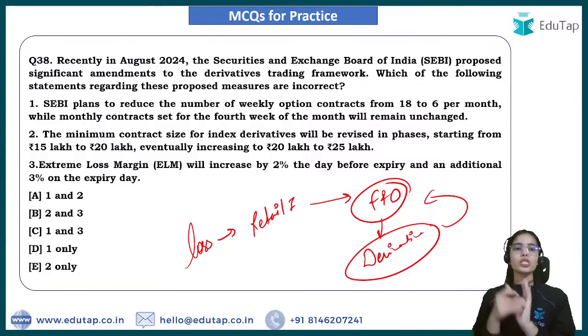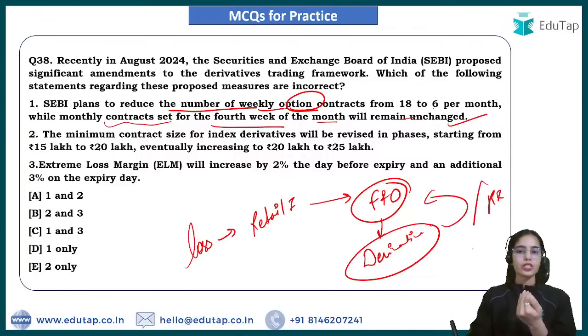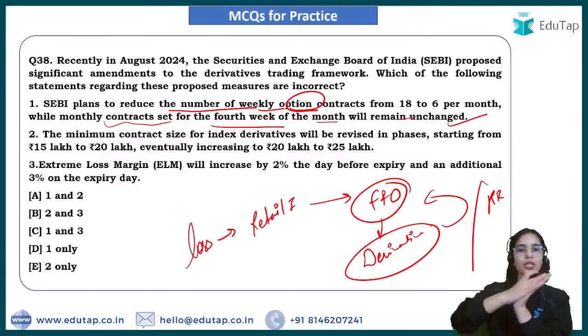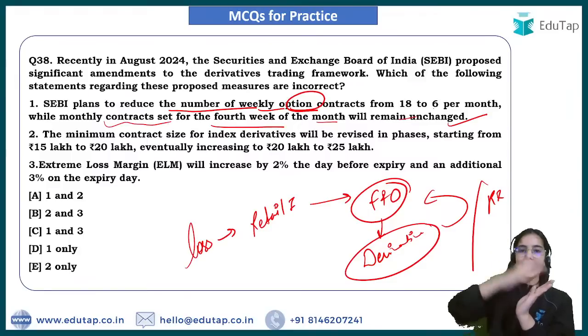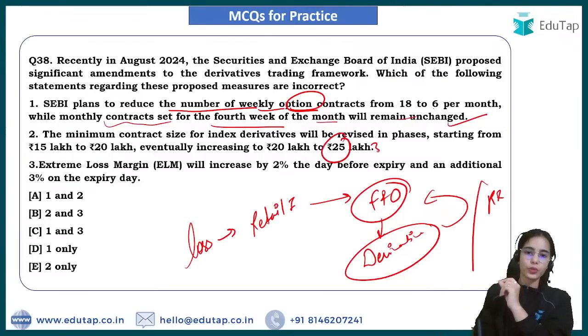So SEBI has proposed amendments in the derivatives trading framework. So SEBI plans to reduce the number of weekly option contracts from 18 to 6 per month, while the monthly contracts will remain the same. The expiry set for the 4th week of the month will remain unchanged. So this is correct. Minimum contract size. Before, the minimum contract size was between 5 to 10 lakh, which is going to be increased, because we want the retail investors to not blindly enter the futures and options market. So the limits are being increased from 5 to 10 lakh to 15 to 20 lakh, and later on this will be further increased from 20 to 30 lakh.